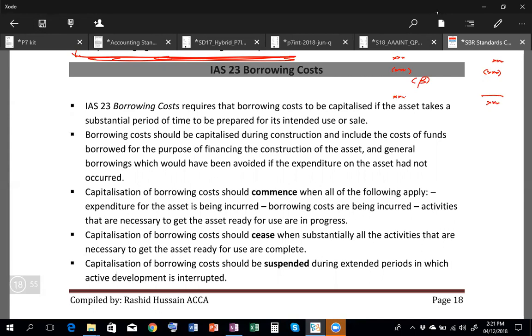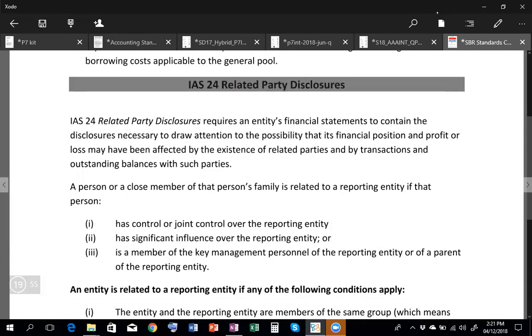And when to suspend is, for example, if the construction is interrupted for a specified period of time. If the construction has been stopped for an unspecified period, like for example, if there was a construction going on and due to any reason the construction stopped, but they didn't know how much time it will take to resume, then the capitalization should be discontinued.